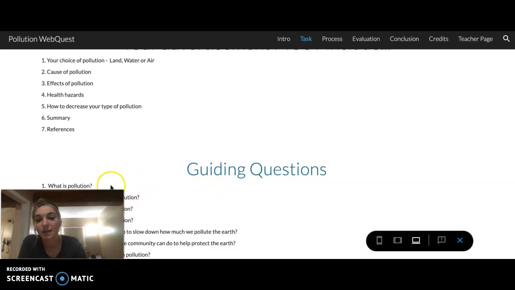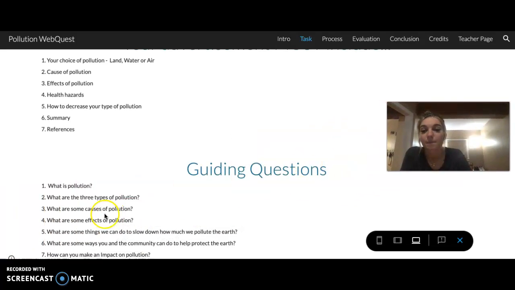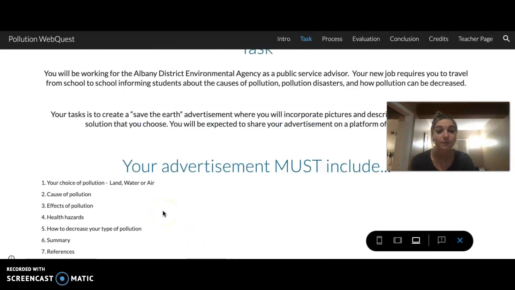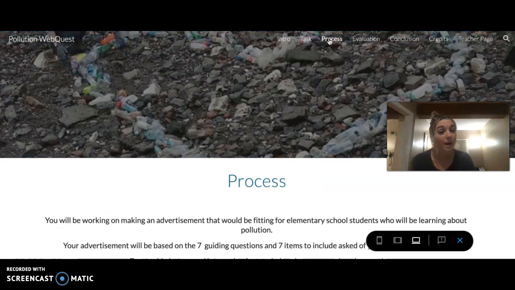Lastly, I have some guiding questions such as what is pollution, what are three types of pollution, what are some causes. I'm going to move myself over here. I'm right here again. So what are some causes of pollution? What are some effects of pollution? What are some things we can do to slow down how much we pollute the earth? So just some questions like that. You're going to scroll back up here. You will click Process.